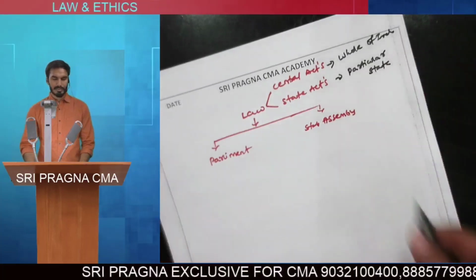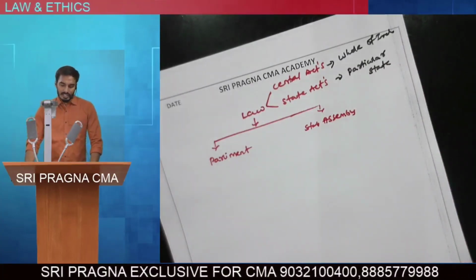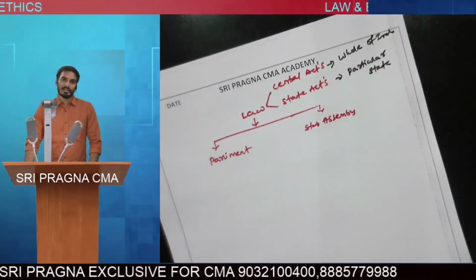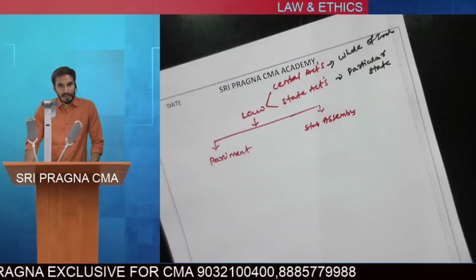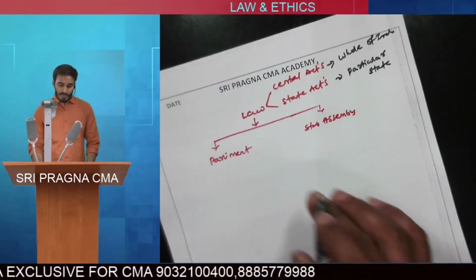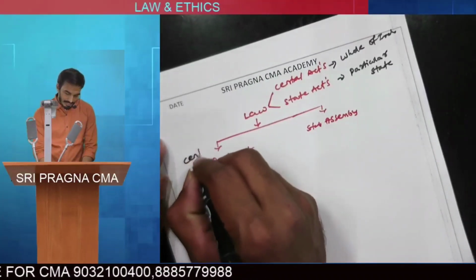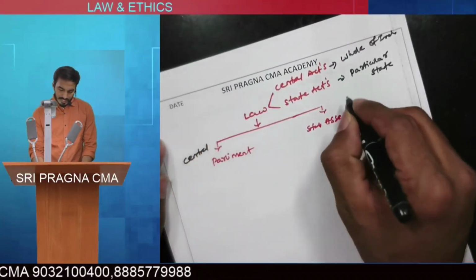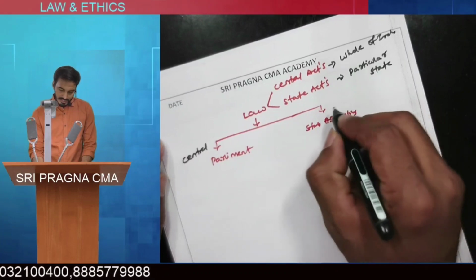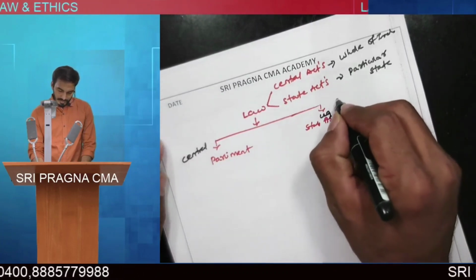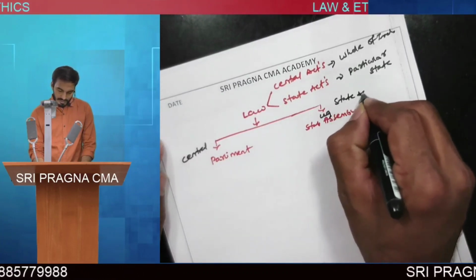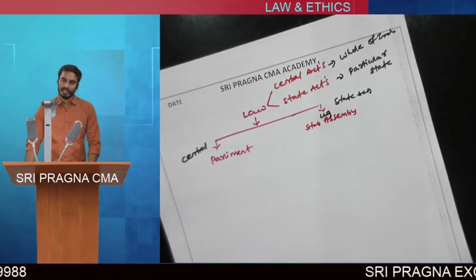Where will the laws be framed? Central laws will be framed at Parliament. State laws will be framed at the State Legislative Assembly.